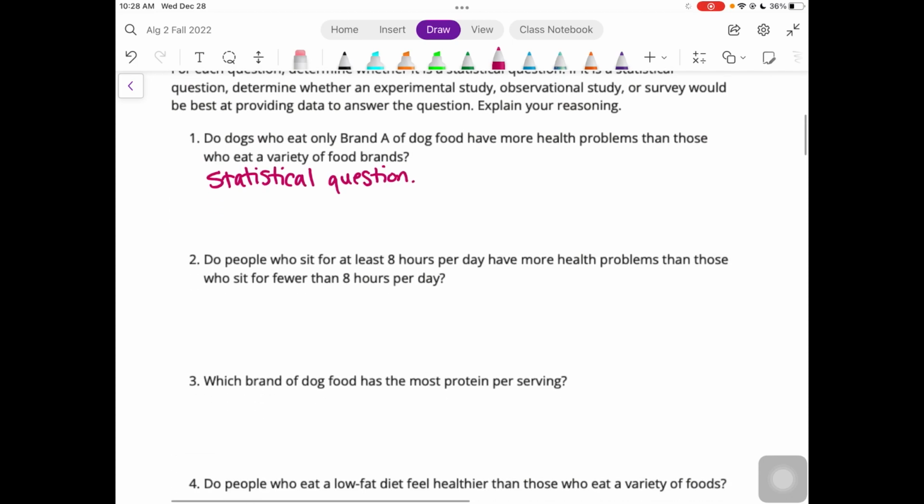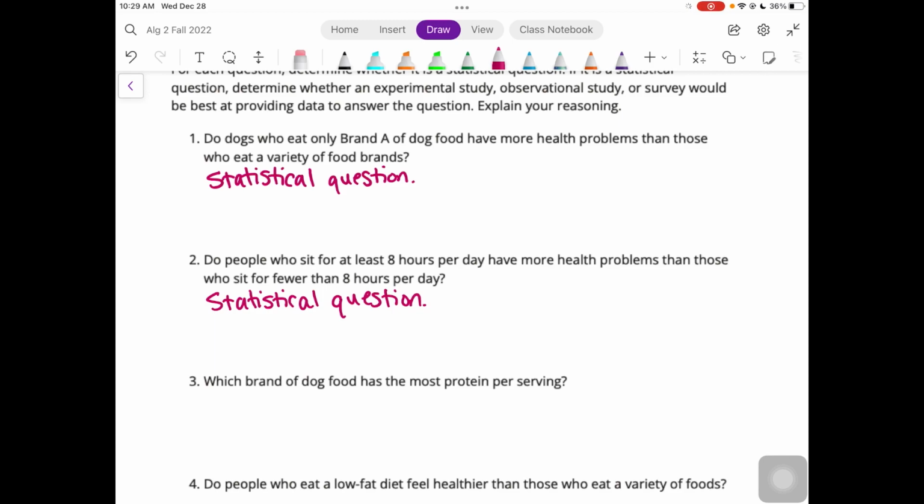Number 2, do people who sit for at least 8 hours per day have more health problems than those who sit for fewer than 8 hours per day? And that is a statistical question. You can answer that with a statistical analysis. You can gather data and come to a conclusion. This one, the ethics of doing an experimental study would not be appropriate.